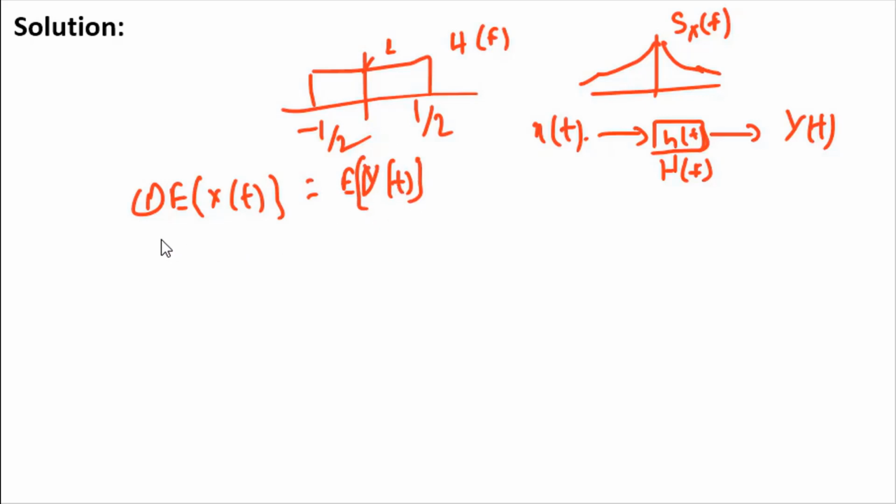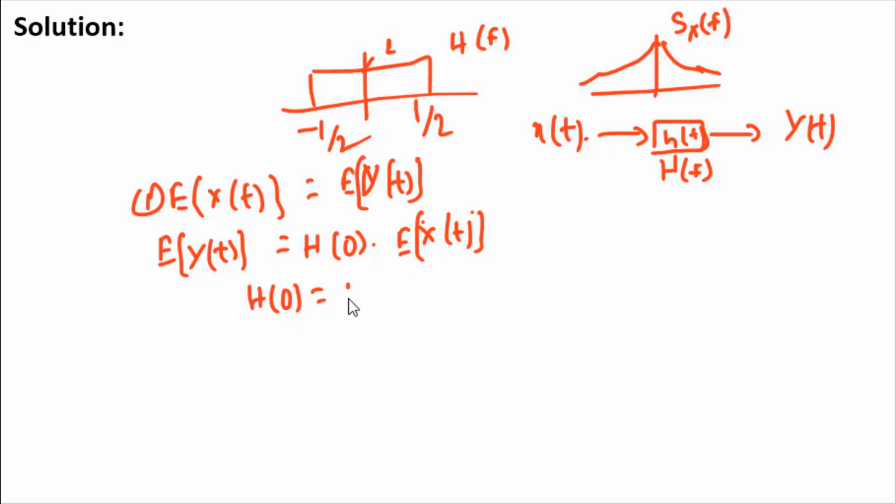From the useful data slide, you can write e of y of t as h of 0 into e of x of t. We have derived this expression in the useful data slide. So you can put h of 0 equal to 1, and you will get e of y of t equal to e of x of t. So the first statement is the correct statement.